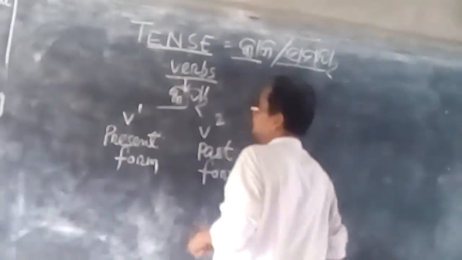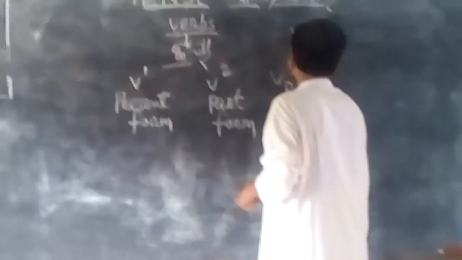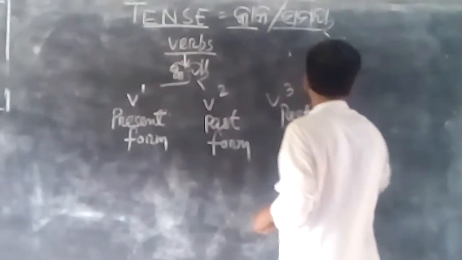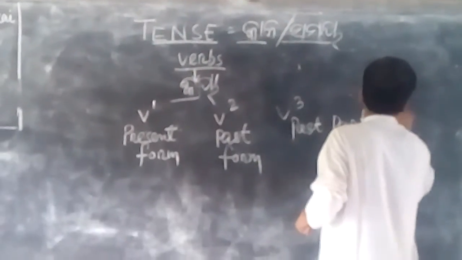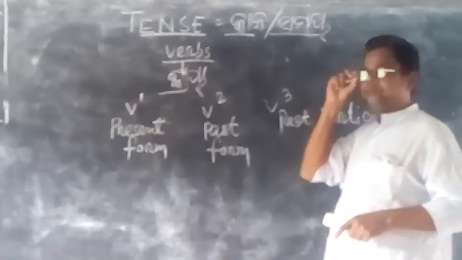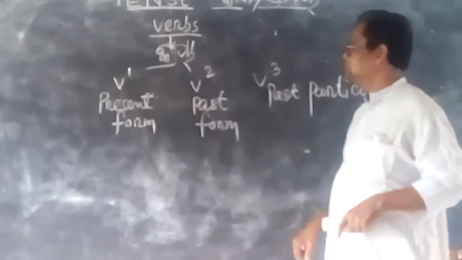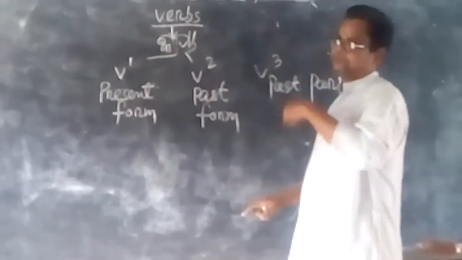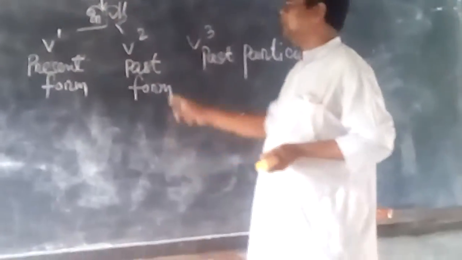And third verb is called past participle. What do you mean by past participle? Present is Vartaman, now. Past is before now, or in Odia you may say Otito.